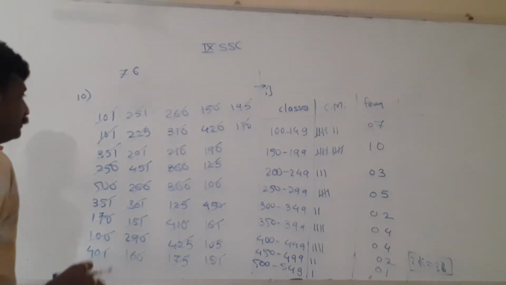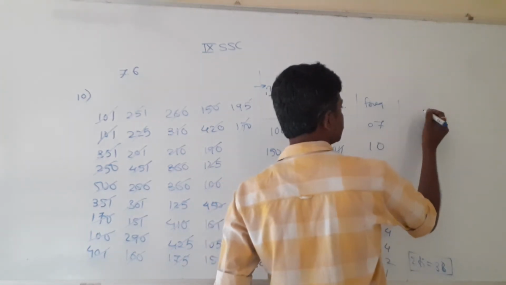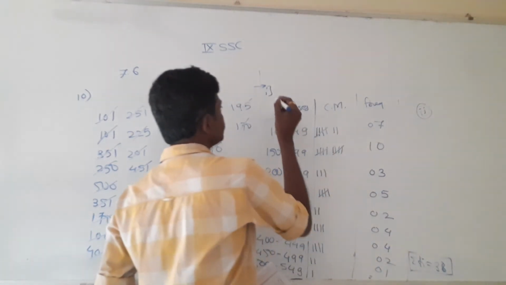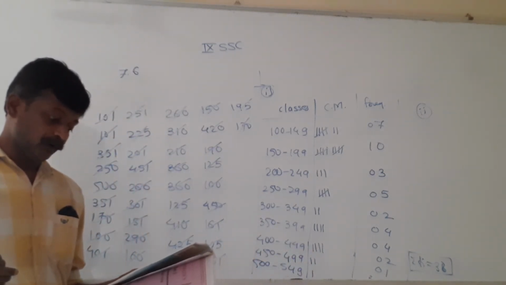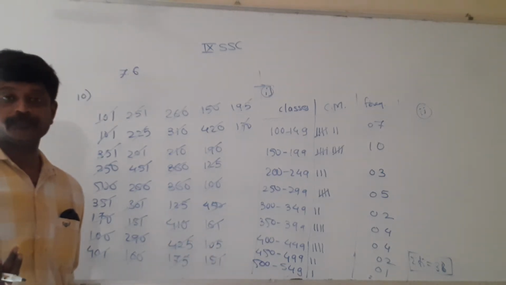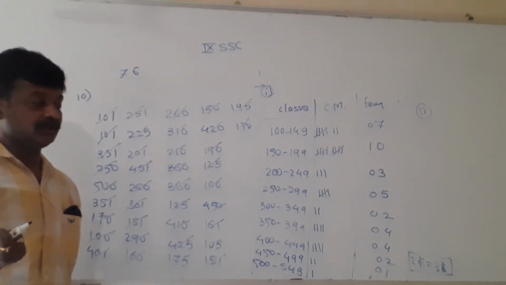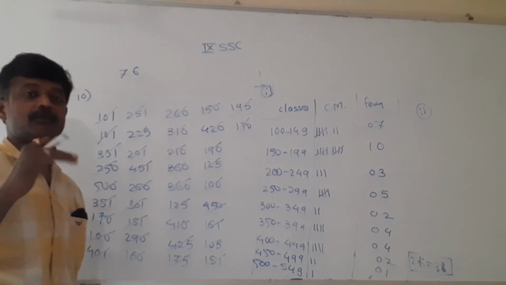There is one more sum in this, that is sub question number 2. What is there in sub question number 2? It is, from the table find the number of people who donated rupees 350 or more. We have to answer the question, how many people are there, those who donated 350 and above.